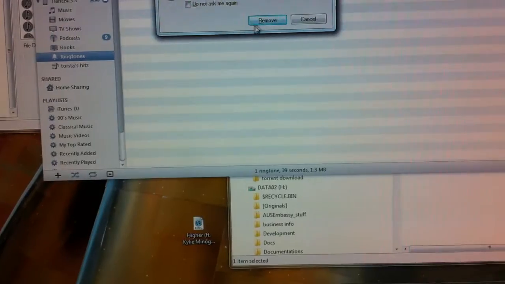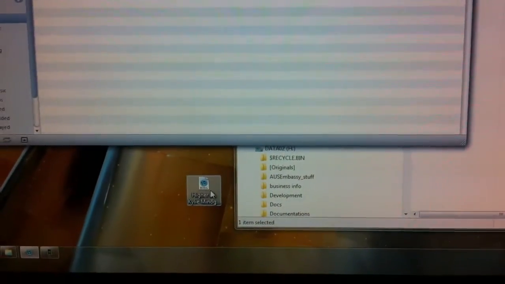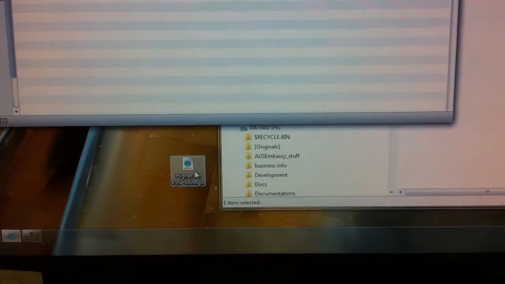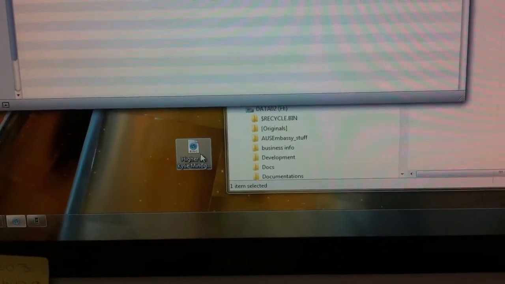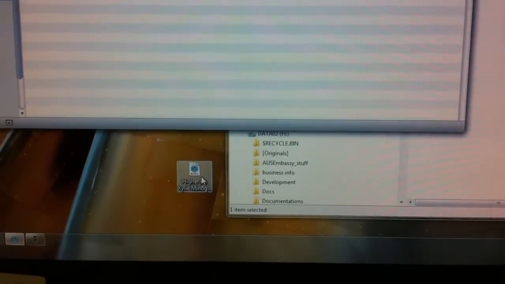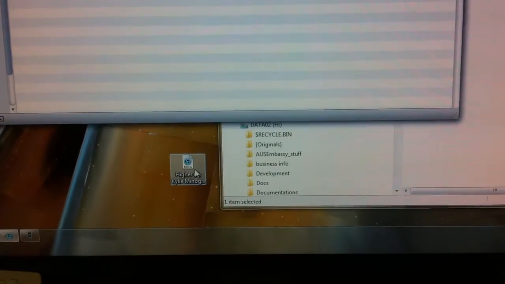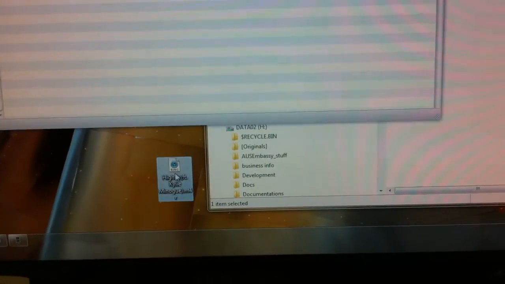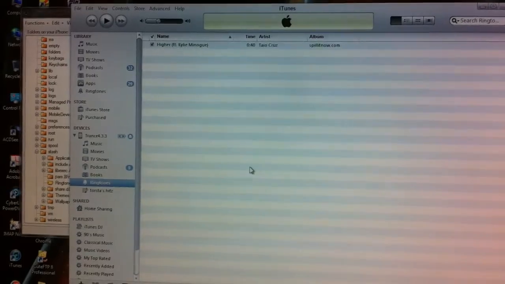That's the file that was created and dragged over from the iPhone to your desktop. Now you have to drag it back into your ringtone folder. Just go to your desktop or wherever you have placed the file, drag it there, it's syncing.